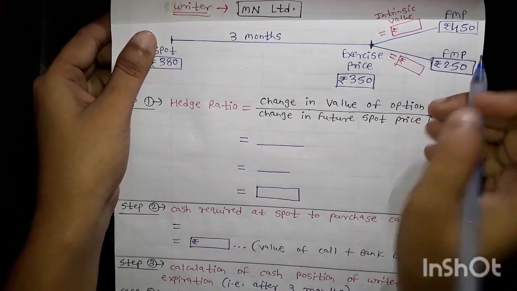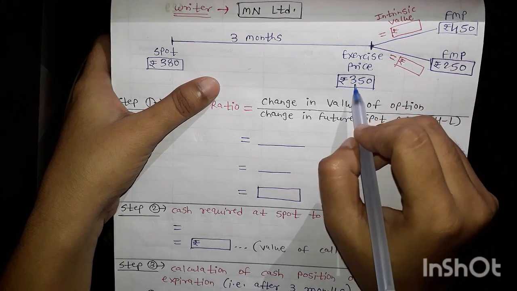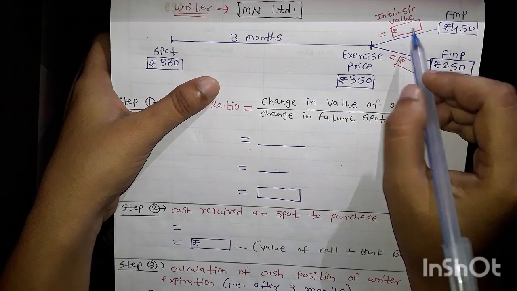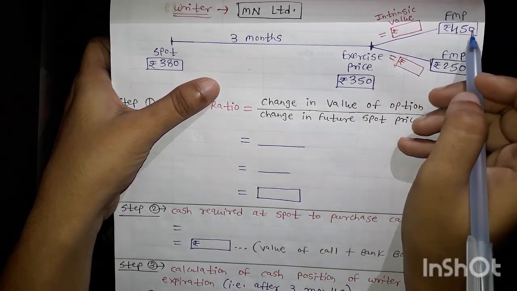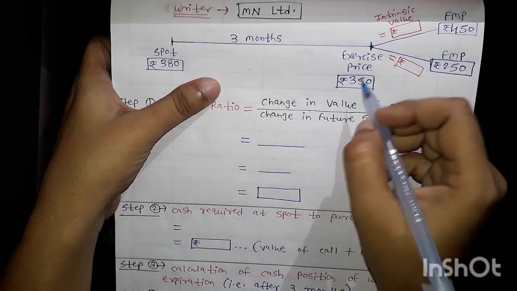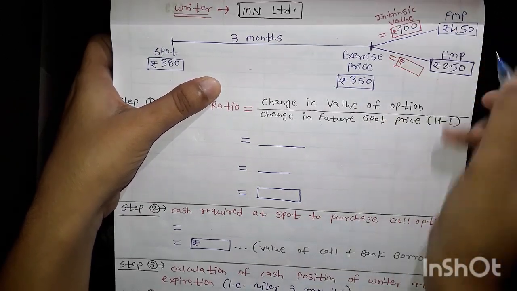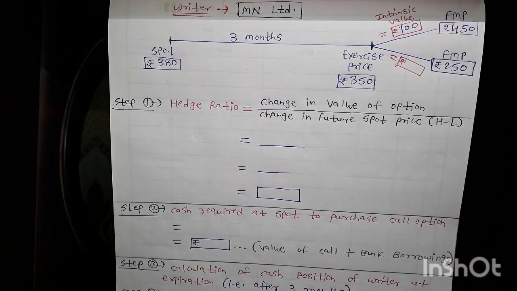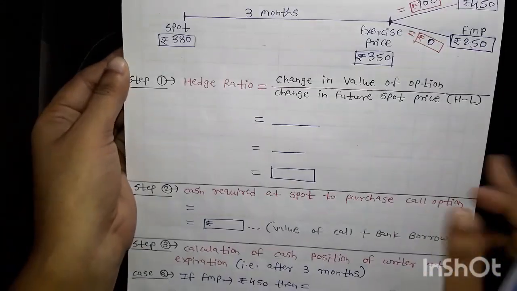Next is 450 minus 350, because we are calculating here the intrinsic value, and we know the formula of intrinsic value, that is market price minus exercise price. So market price is 450 and exercise price is 350, so I am getting here 100, and here 250 minus 350, it is also 100, but that is in minus and we don't write minus figures, so that's why 0. Now hedge ratio.